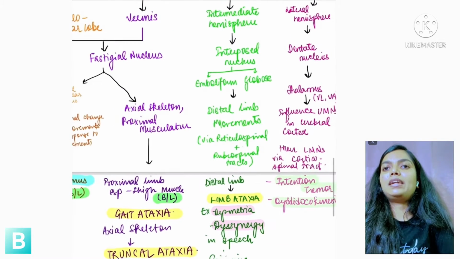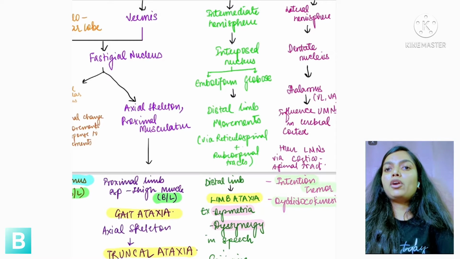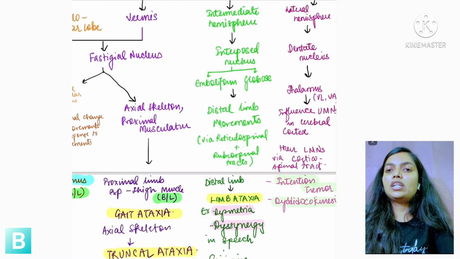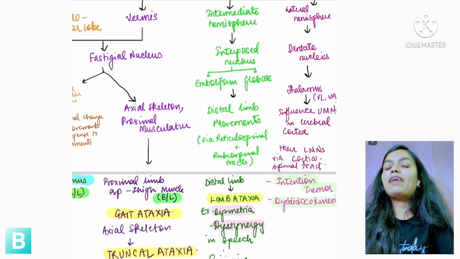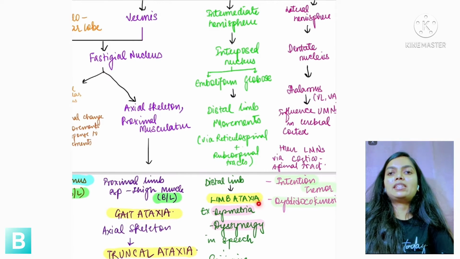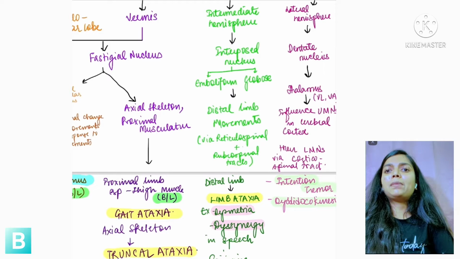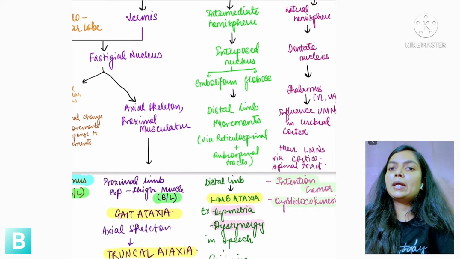Now, what is limb ataxia? As I told you, the intermediate hemisphere corresponds to distal limb movements. So if the intermediate hemisphere is lesioned, the distal limbs won't have proper fine tuning, and hence the patient will have limb ataxia. This patient will have dysmetria. Now, what is dysmetria? That is called past pointing.